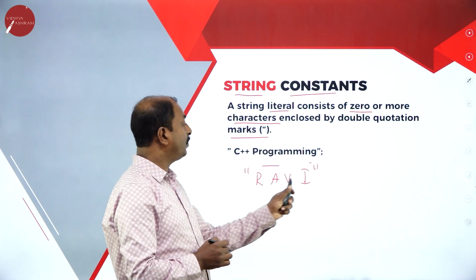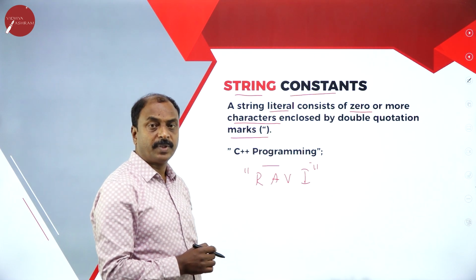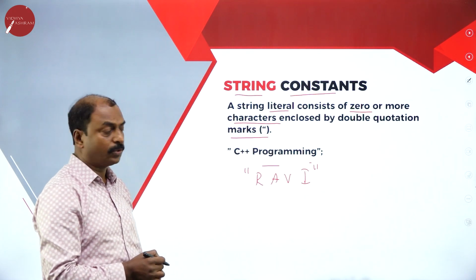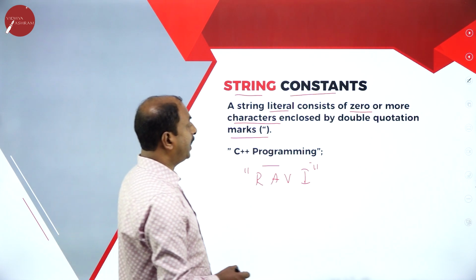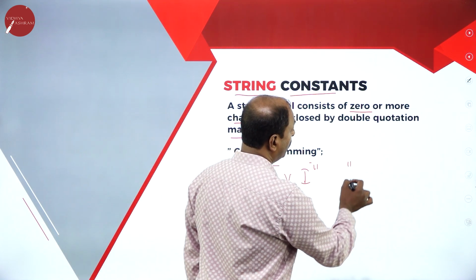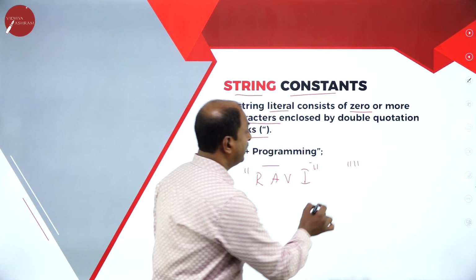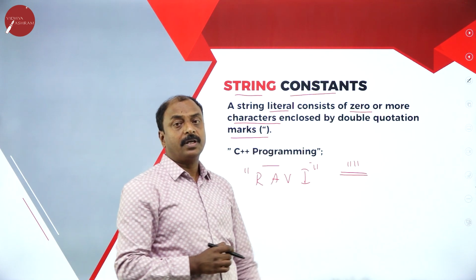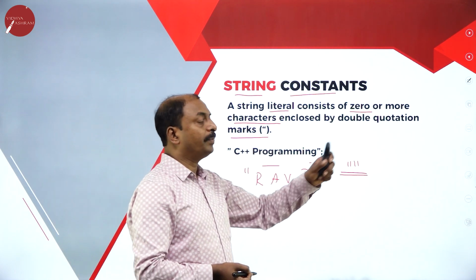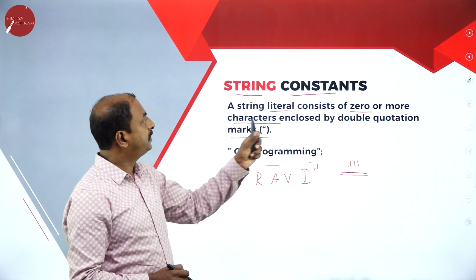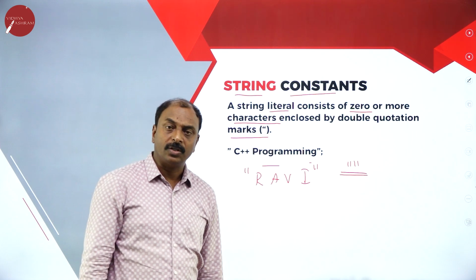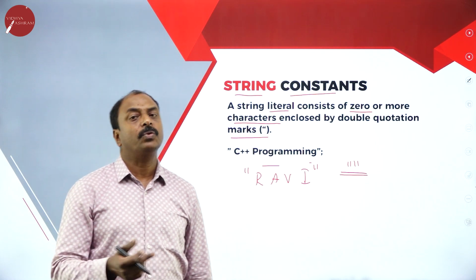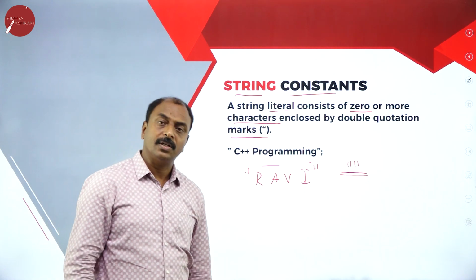So you can have any number of characters. A string constant means zero or more characters. You can also open a double quote and close the double quote immediately. This is also an example of a string constant, as it has zero characters and there are no values inside the double quotation marks. So generally, a string constant is a group of characters enclosed between a pair of double quotation marks.